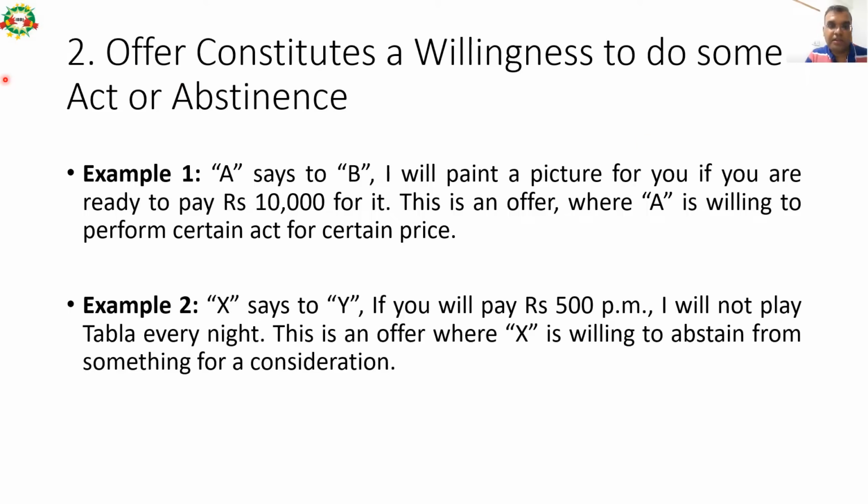Second element is offer constitutes a willingness to do something, some act or abstinence. So let us understand this thing with the help of an example. A says to B, I will paint a picture for you if you are ready to pay rupees 10,000 for it. Thus, this is an offer where A is willing to perform a certain act for a certain price. So this is for willingness to do something, some act.